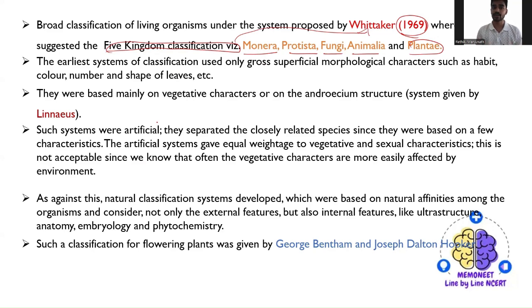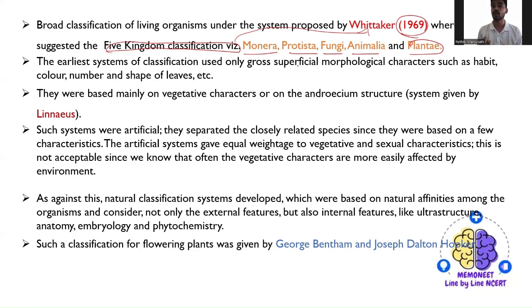In the early systems of classification, they used only gross superficial characteristics. That means they characterized organisms based on morphological characteristics, such as color, number, and shape of leaves.